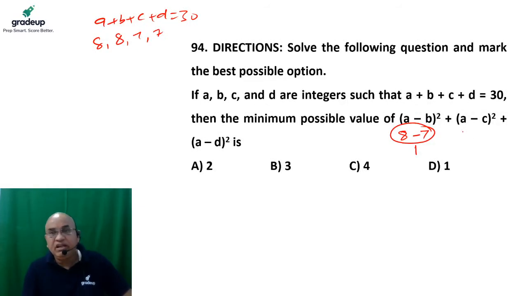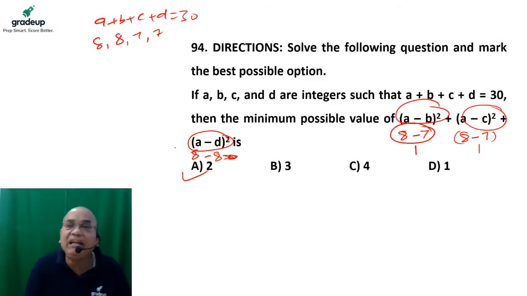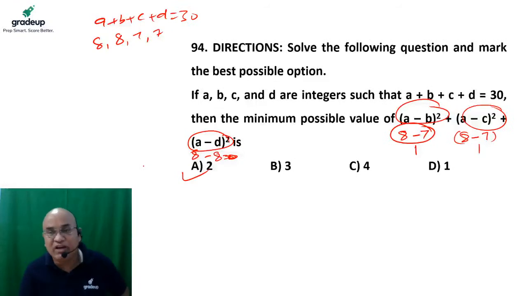No problem. If a is equal to 8 and c is equal to, let's say, 7, then the value of this part would also be 1. If a is equal to 8 and d is also 8, then the value of this part would be 0. Okay, so the value of this part is 1, this part is 1 and this part is 0. So 1 plus 1 plus 0 is 2. So this would be the minimum possible value of this function.